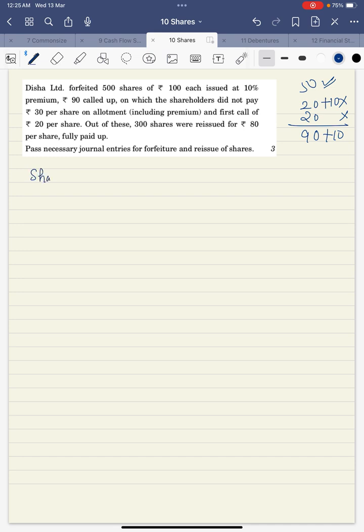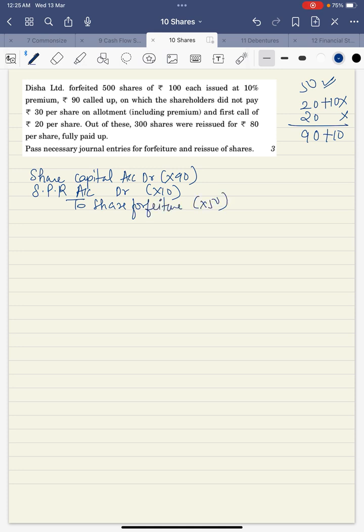So my entry will be share capital account debit into 90, securities premium reserve account debit into 10, to share forfeiture into 50, to share allotment into 30, to share first call into 20.